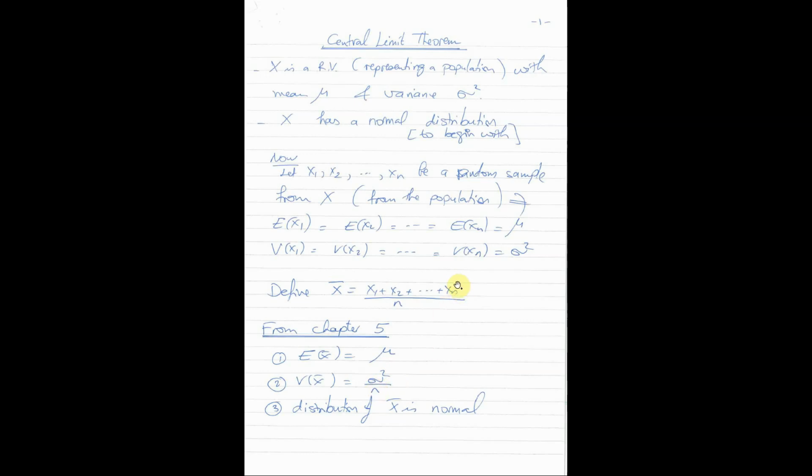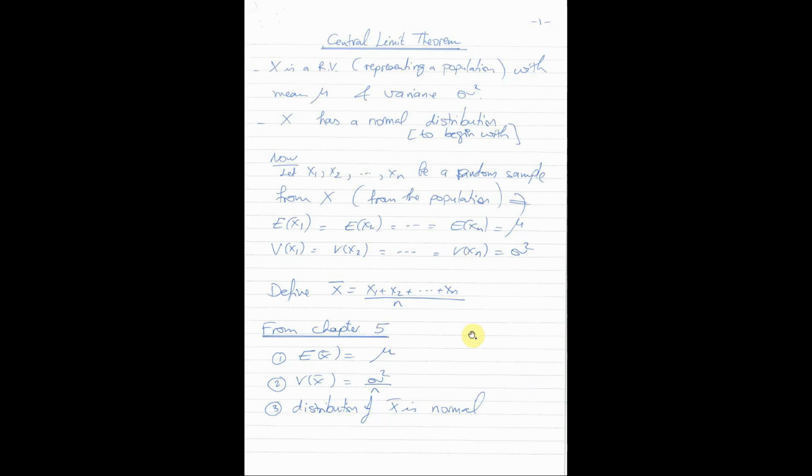Now, in addition, since the population from which we have taken these variables has a normal distribution, each one of these variables also has a normal distribution. And from chapter 5, x bar, this special linear combination, also has a normal distribution. That observation number 3 represents case 3 of the linear combinations of chapter 5.